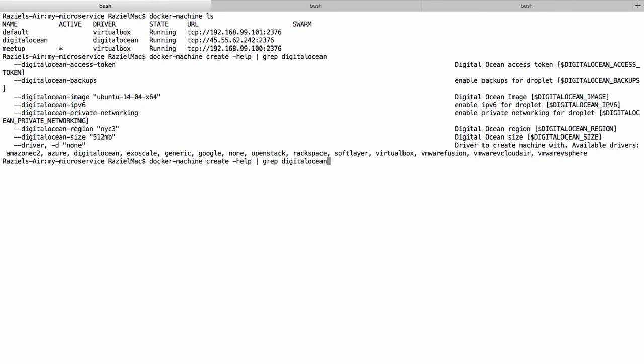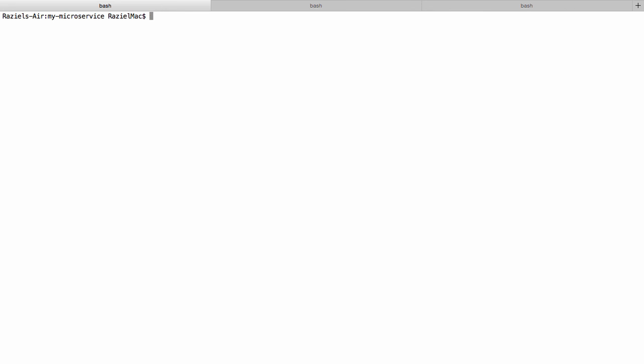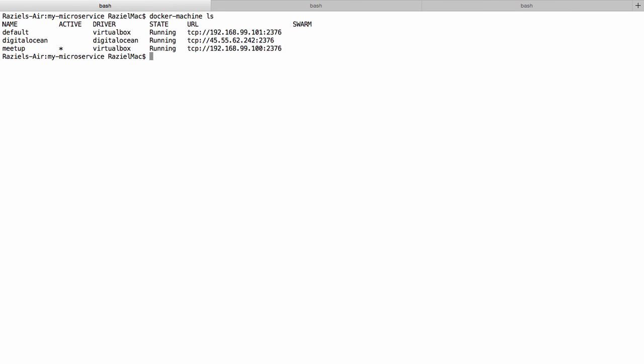You can do the very same thing for Google. You can add it by providing your username and the project name and so on and so forth. Again, we might be covering that in more detail, and how to connect to a host, in future meetups. Now let's go back and see. Okay, so we have these 3 hosts, and basically we would like to move our image from the Meetup host to the DigitalOcean host so we can run it on DigitalOcean.